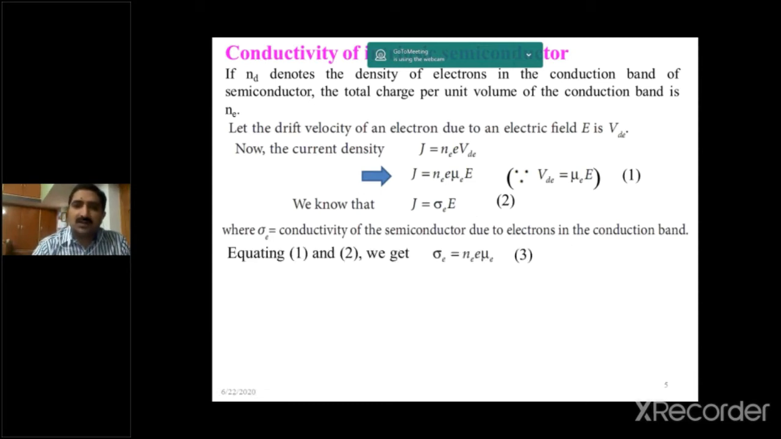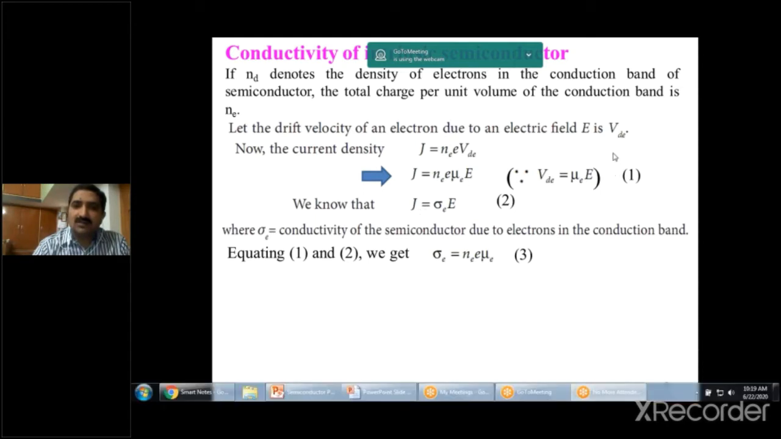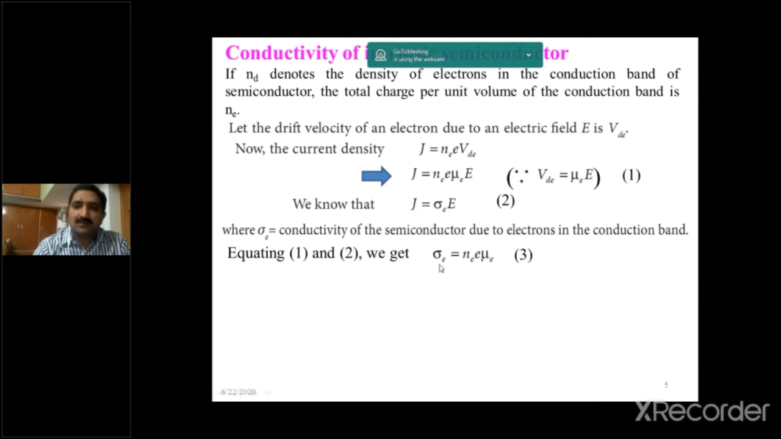Equating equations 1 and 2, here the LHS is the same in these two equations. By equating them, we get sigma E into E is equal to Ne E mu E E. The E cancels. Finally, sigma E is equal to Ne E into mu E. Sigma E is the conductivity of electrons in the conduction band, Ne is the charge carrier concentration in the conduction band, and mu E is the mobility of electrons in the conduction band.